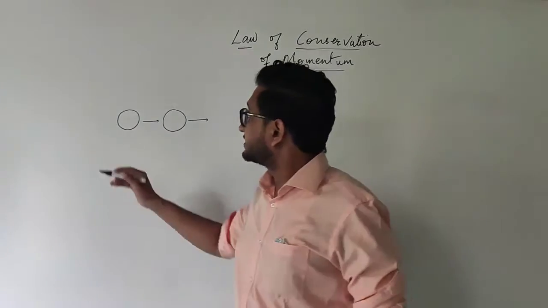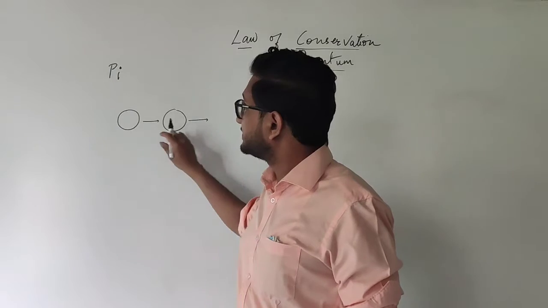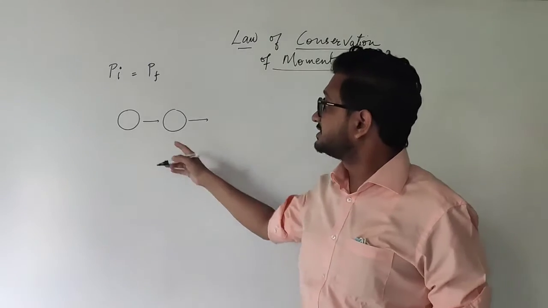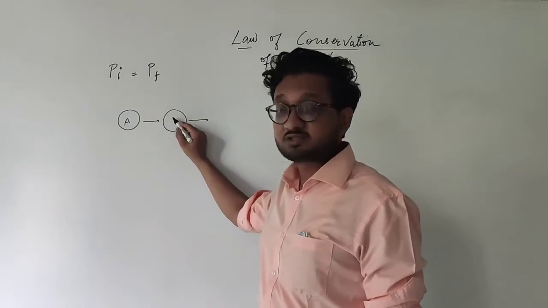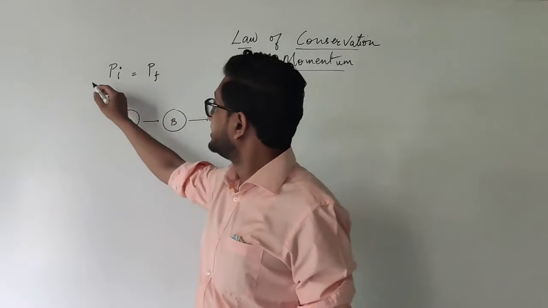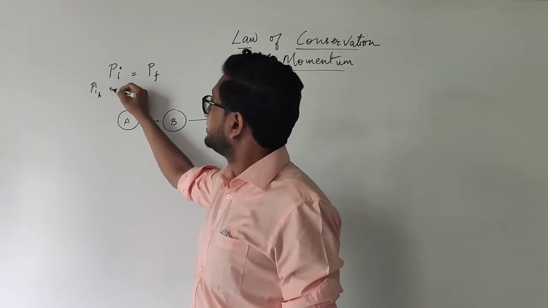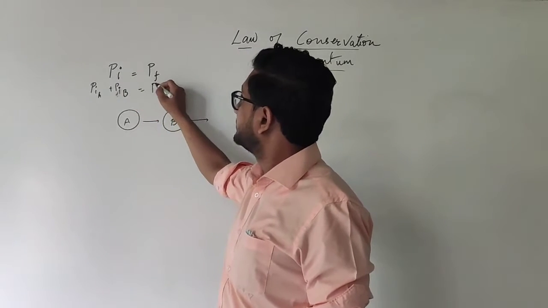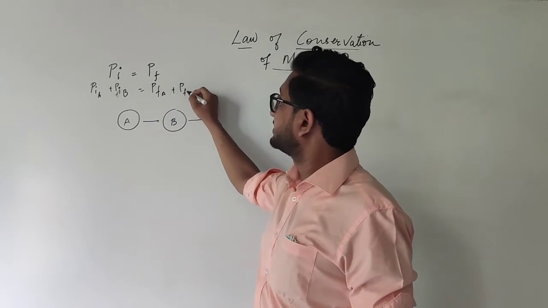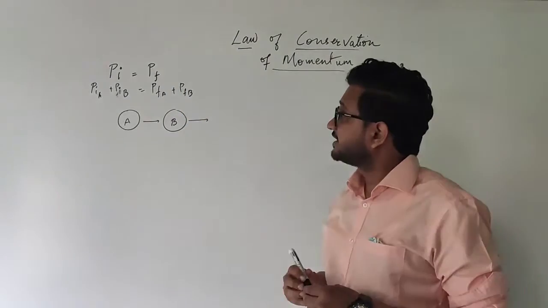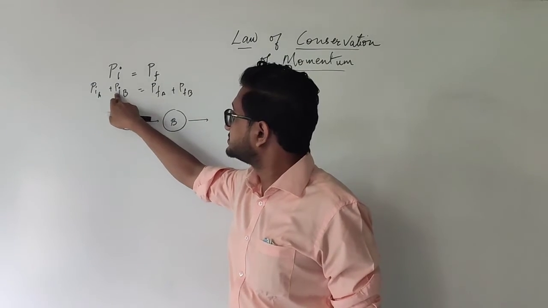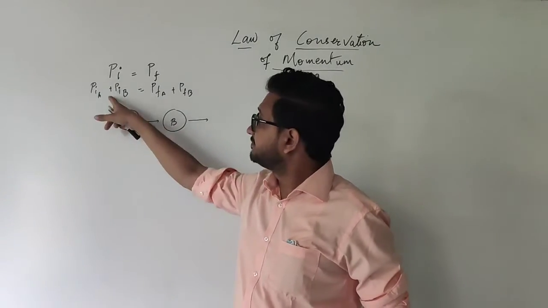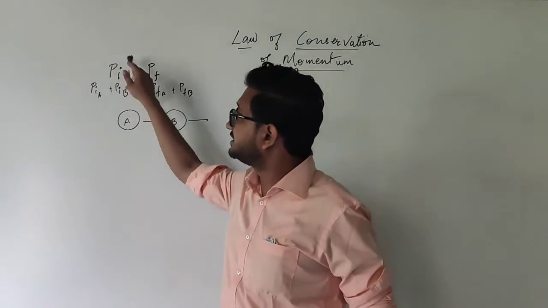Now the interesting thing is the combined initial momentum of both of these objects will be equal to the combined final momentum of both of these objects. So let's say this is object A, this is object B. P initial of A plus P initial of B is equal to P final of A plus P final of B. This states that when we find the initial momentum of the first object and the initial momentum of the second object and combine them, it gives the total initial momentum.